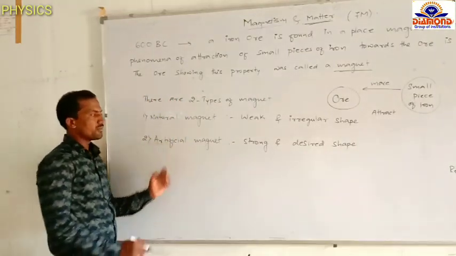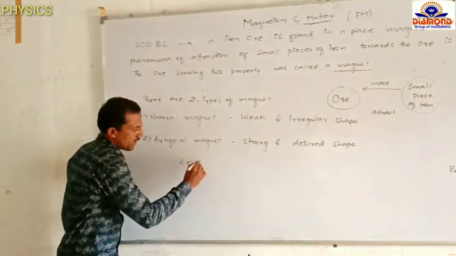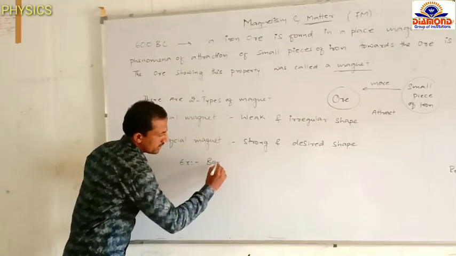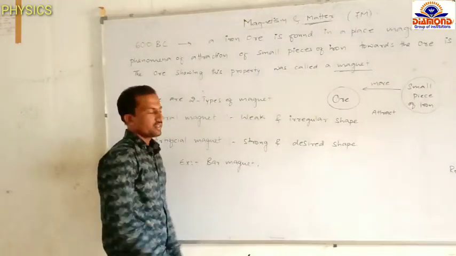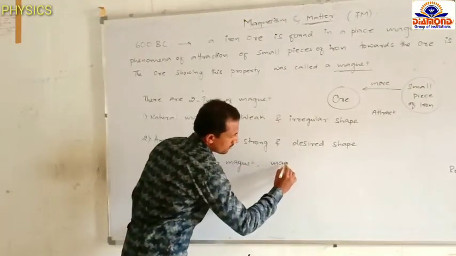Examples of artificial magnets are bar magnet and magnetic needle.